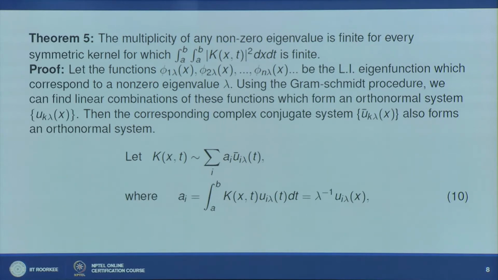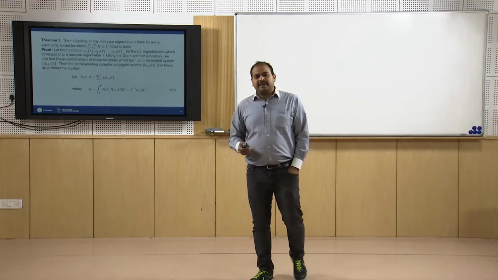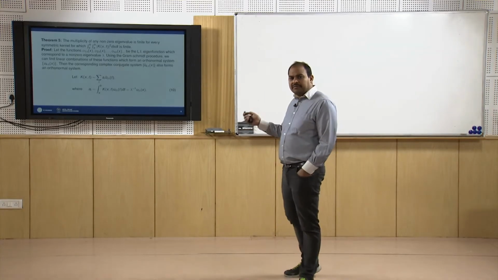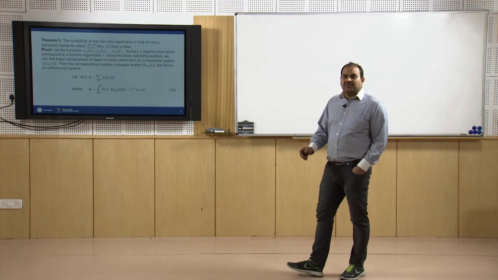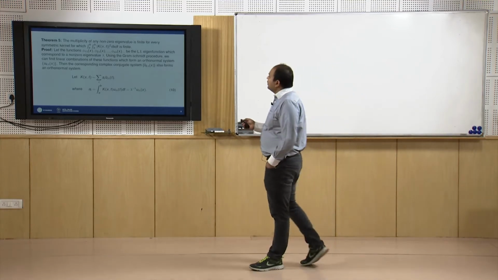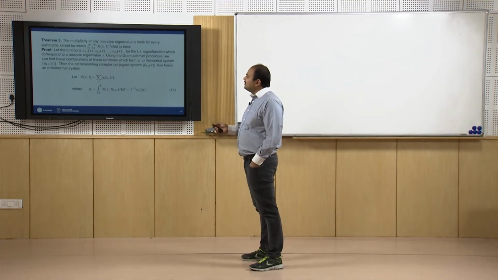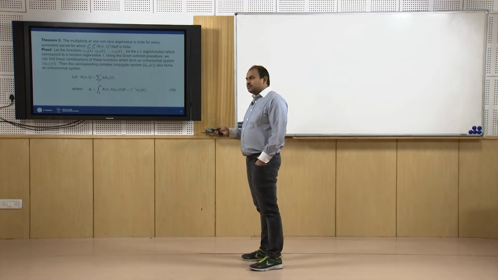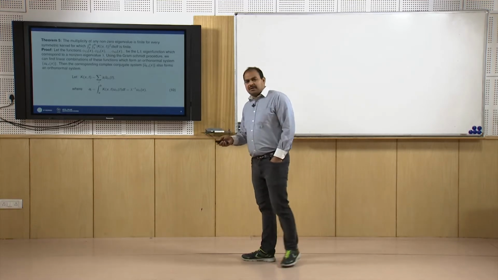Multiplicity is the number of linearly independent eigenfunctions corresponding to a given eigenvalue, and it is always finite, provided we have a symmetric kernel. This we have discussed in a previous lecture.